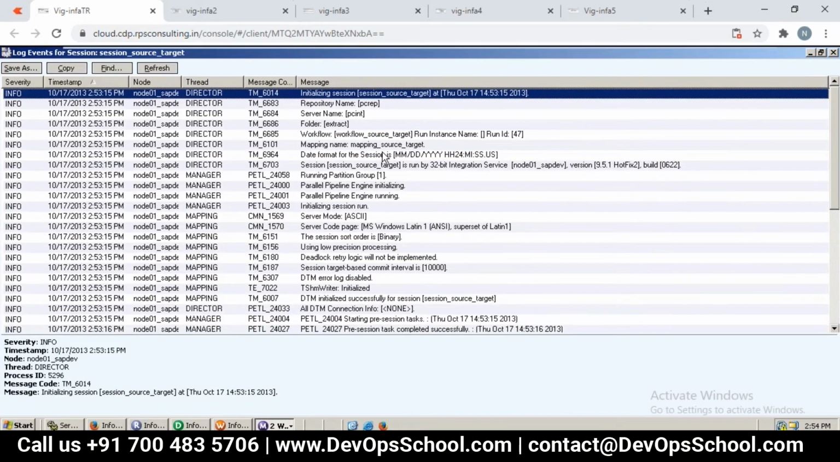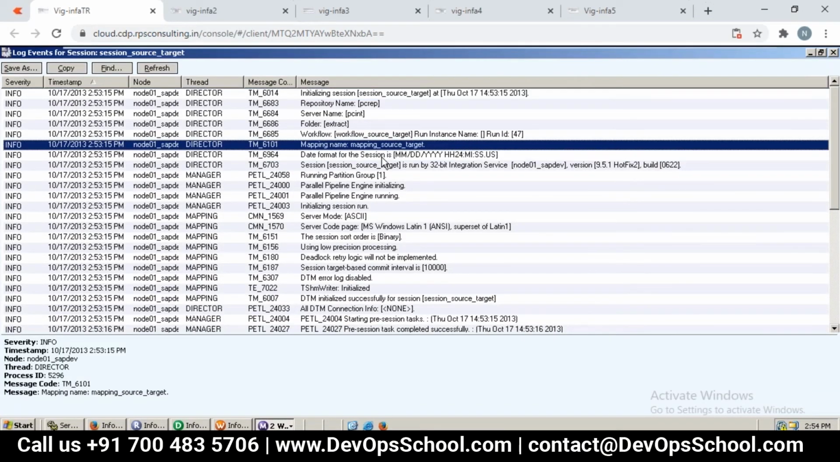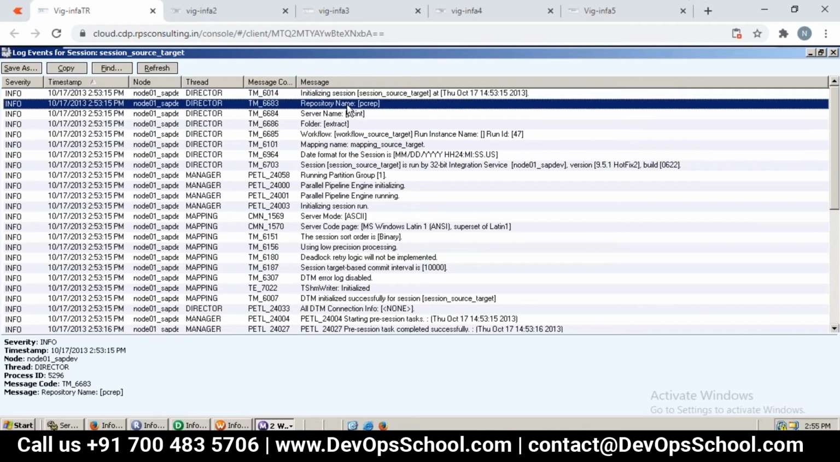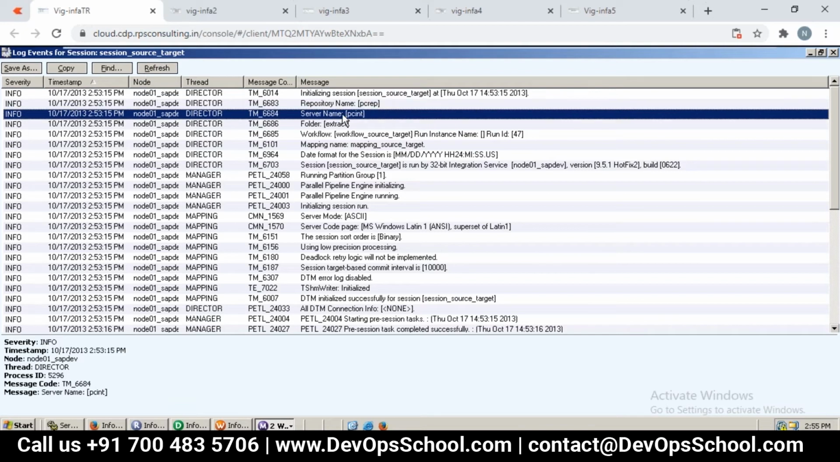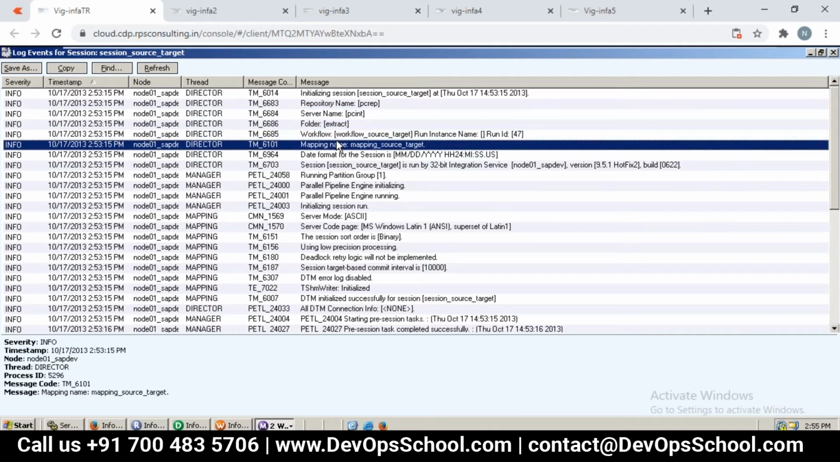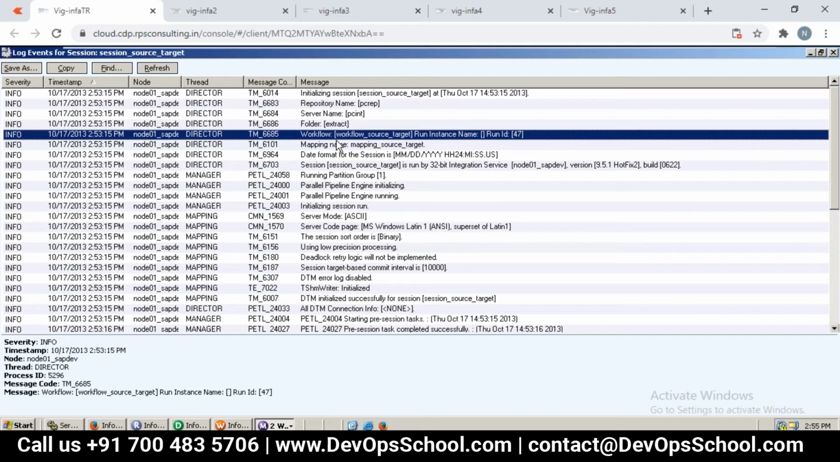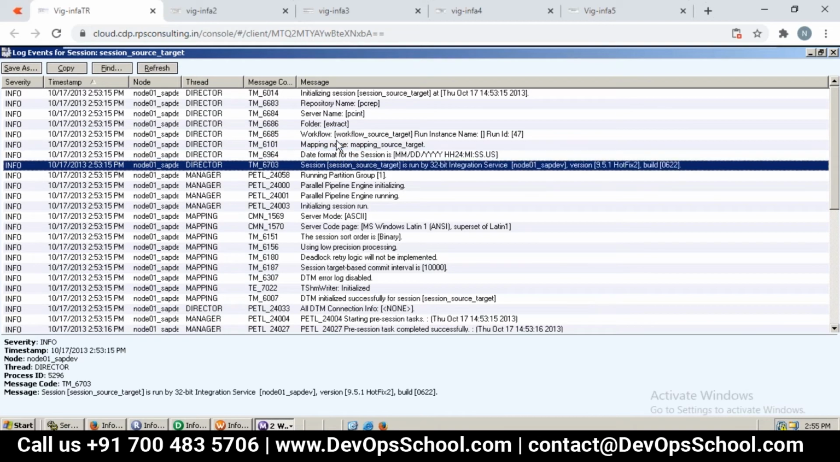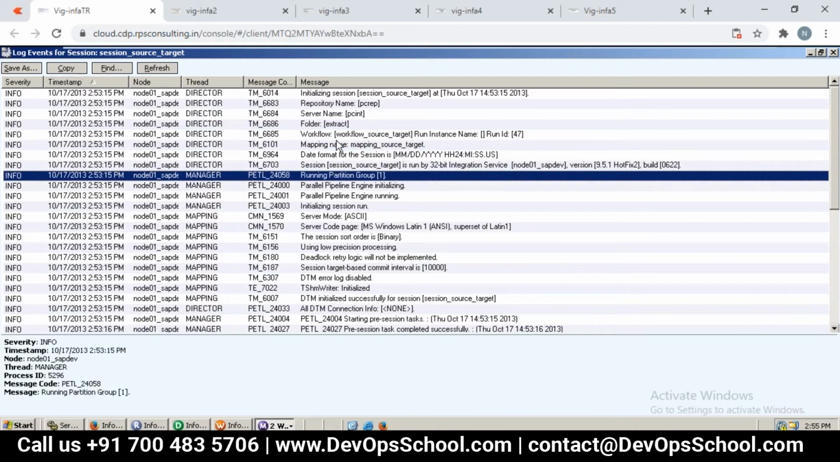Can you see here how to look at this log file? So we talked about DTM architecture, right? This follows exactly the DTM architecture. Remember this. See here, initialization started. Repository name is what? PC rep. And what is the server service name? PC end. Which folder are we using here? Extract folder. You can see clearly here. Then what is the mapping we executed here? Workflow executed here: workflow underscore source target. Underlying mapping is what? Mapping underscore source underscore target. Then what is the session here? That's it. Now running in partition group 1.